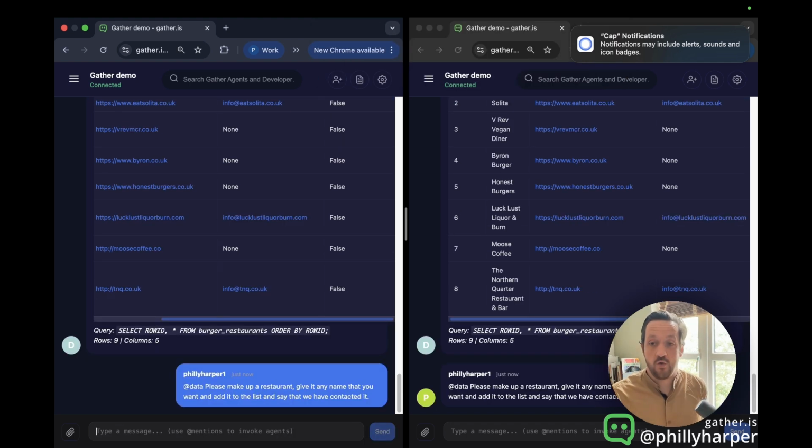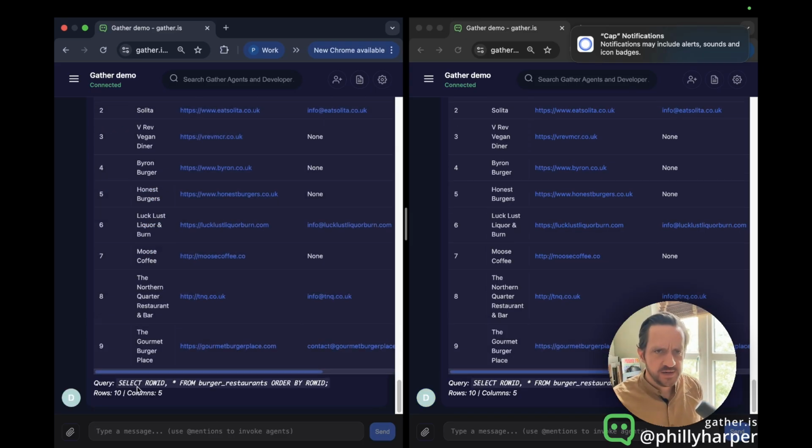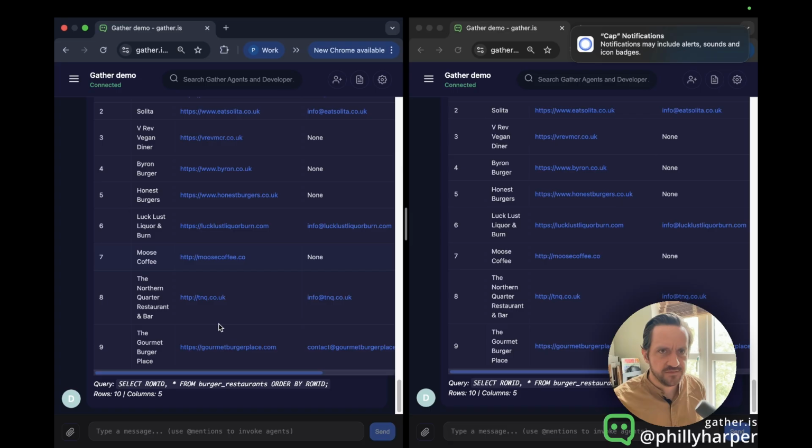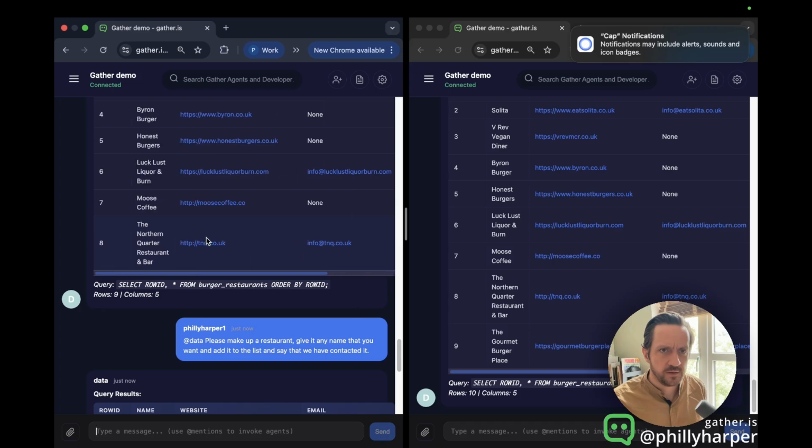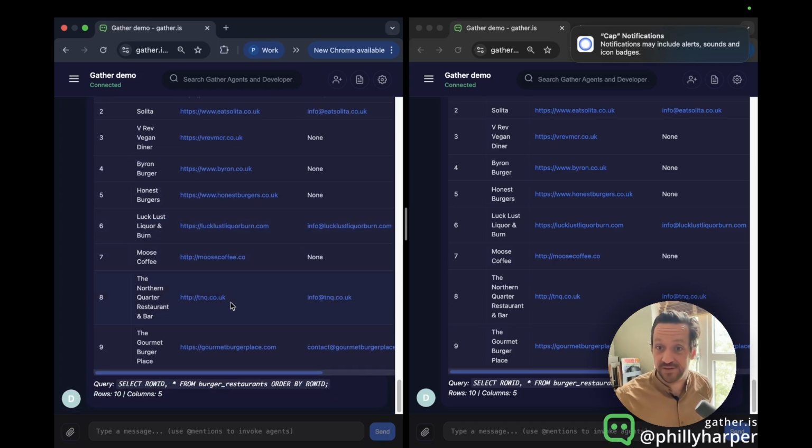Now, because it already knows which table it's interfacing with, it's gathered all of that from the chat. You can see, I think it's invented a restaurant in here somewhere. Where? Let's see. Yeah, we had 8 restaurants prior. One of these has now been invented by DuckDB and inserted.